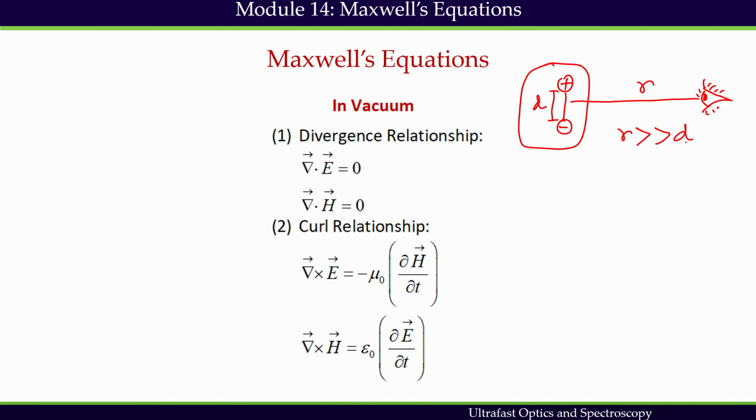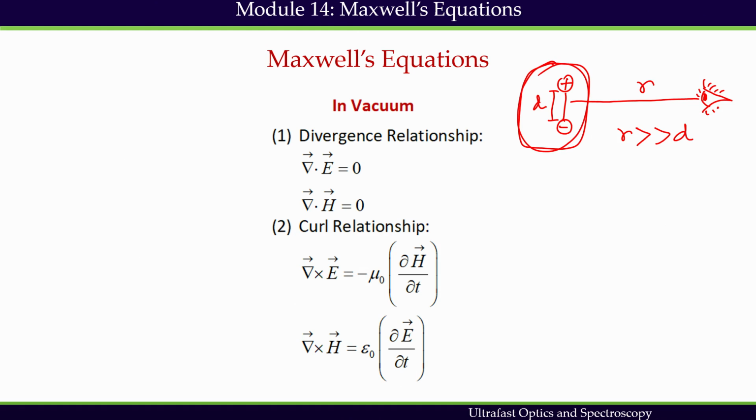That is very important to realize, otherwise we will consider it an isolated charge. But if r, the observer distance, is very, very long, then I can consider this entity to be a dipole. So, the definition of a dipole depends on how we are observing the entity.